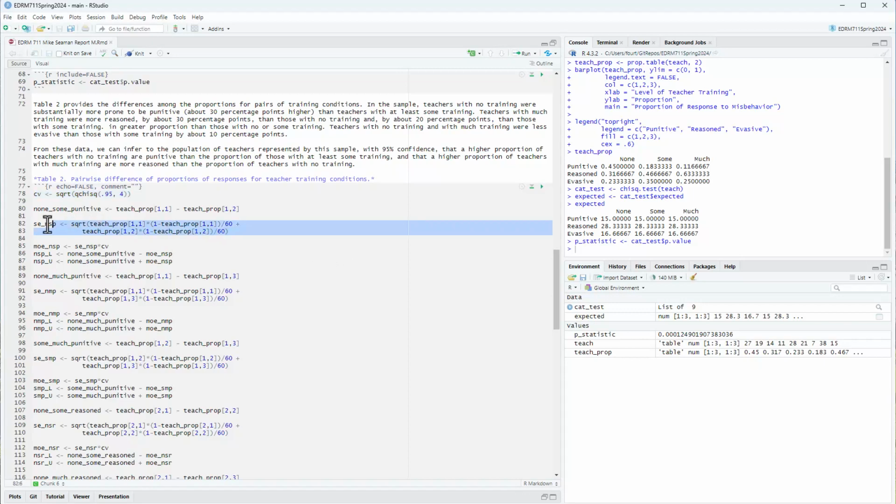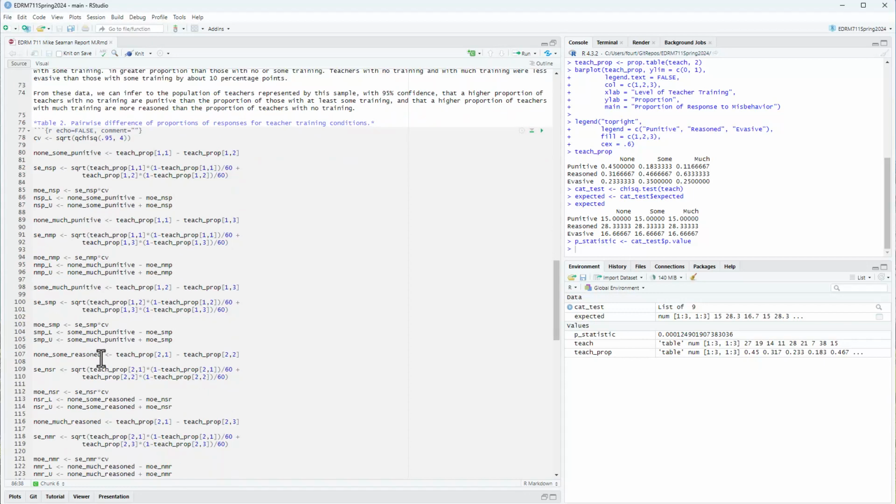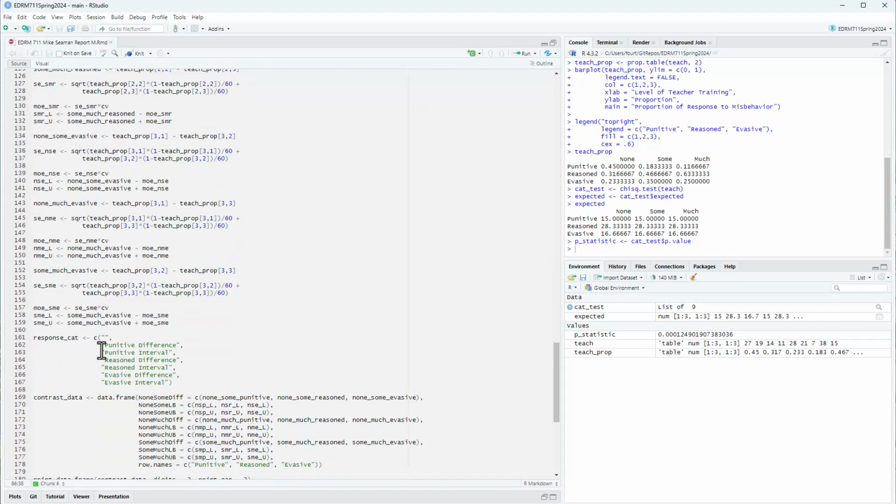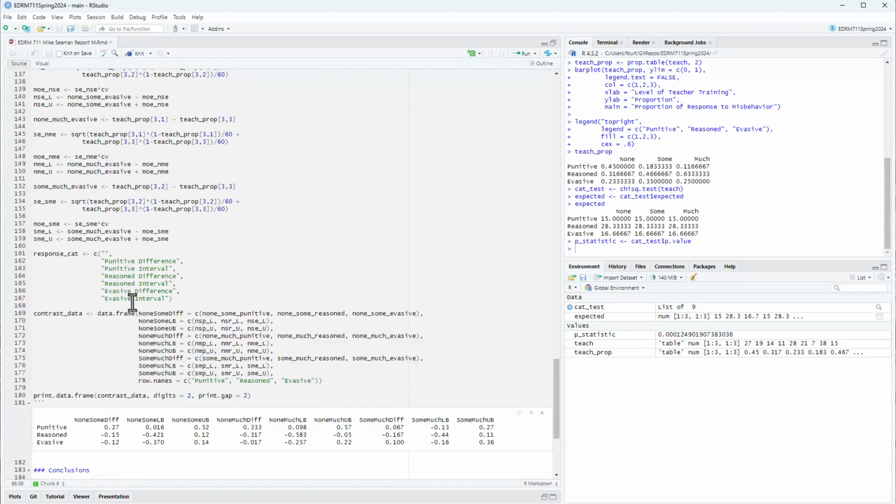Then I have to calculate each contrast. You'll see the 60s because there's 60s that go into each proportion. You see the proportional estimate times 1 minus the proportional estimate for each group that I'm comparing. So I'm doing this for none some punitive, none much punitive, some much punitive, none some reasoned, and so forth. All the way through, I did all of these.